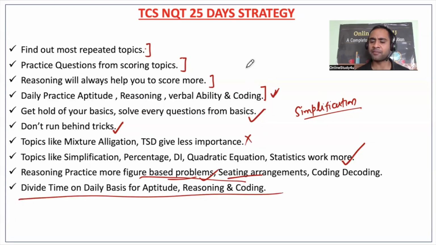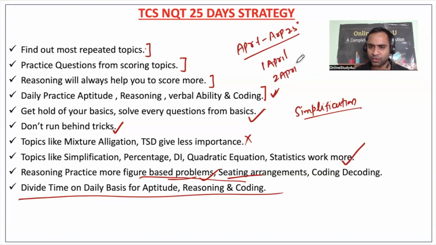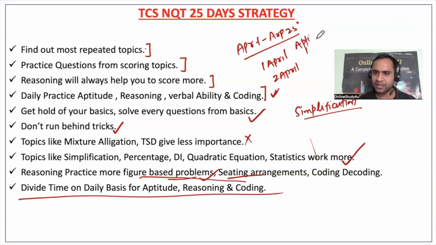So divide your time today itself, right? So from April 1st till April 25, right? 25 days. So let's suppose you have 25 days, and in those 25 days, on 1st of April, what are you going to do? 2nd of April, what are you going to do, right? See, the ultimate thing is you should be able to crack TCS. That's all, right? So in that, you'll have to plan, okay, aptitude, one topic or one test series, right? Reasoning, same thing, one topic or one test series.